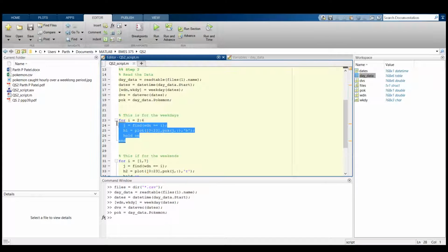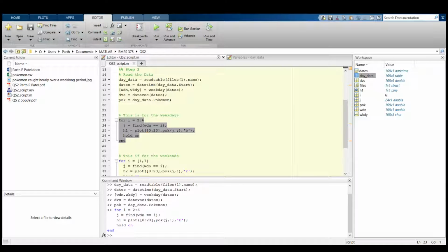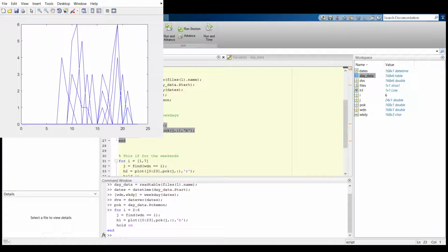If I run this, you can see the graph right here, and in the graph you can see a lot of randomness or spiking, and we'll make more sense of this once we get all the data up.